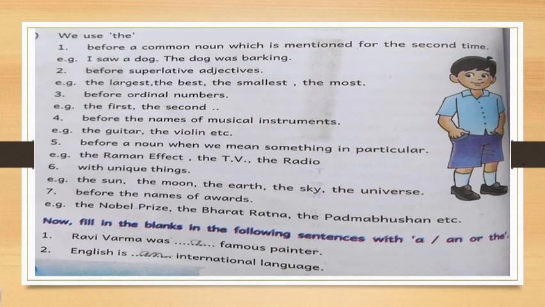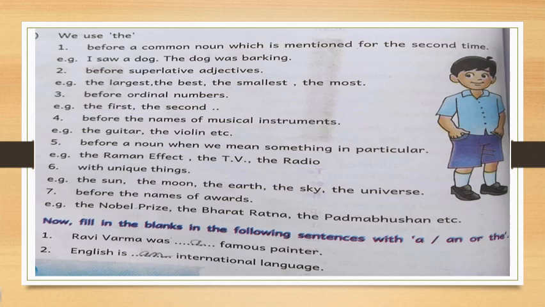Now, where to use "the"? We use "the" before a common noun which is mentioned for the second time. For example, I saw a dog. Here, dog is a common singular noun. In this sentence, I saw a dog, before dog we used the article "a".